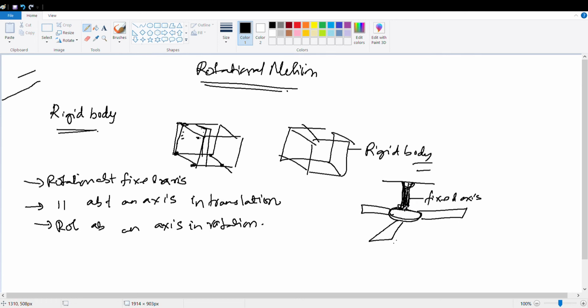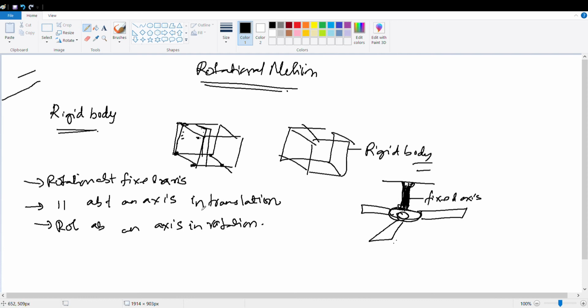If you see, this one is a fixed axis, and this one is rotating, and obviously the blades are there. So it is rotation about a fixed axis. This is the first example.